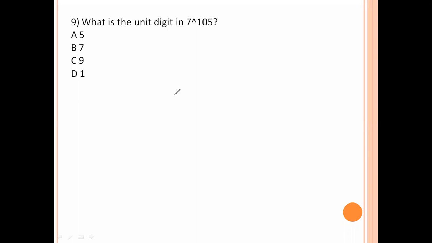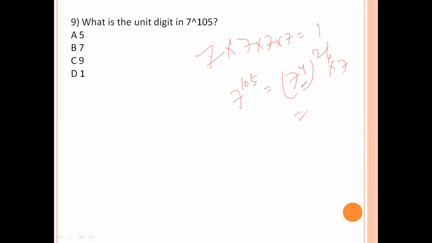Next, what is the unit digit in 7 power 105? 7 into 7 into 7 into 7. 7 sevens are 49. 49 last digit is 9. 9 sevens are 63, 3 last digit. 3 into 7, 21. Last digit is 1. 7 power 105 can be written as 7 power 4 whole power 26 into 7. Whole power 4 into 26 value is 104. This value is 7 power 4 value is 1. 1 power 26 value is 1 into 7. That value is 7. So option number B is the right answer.